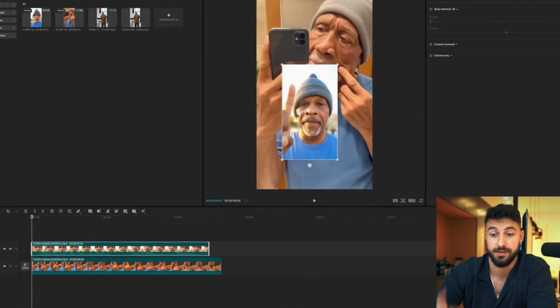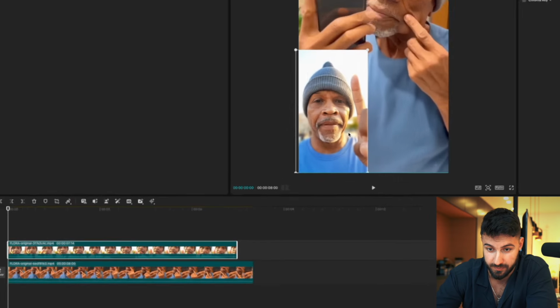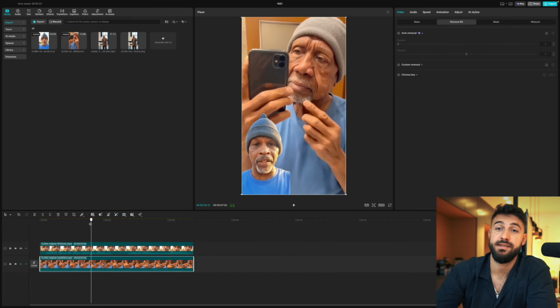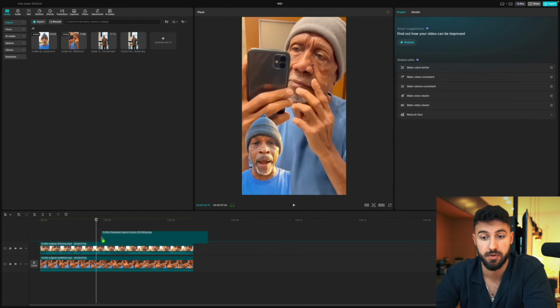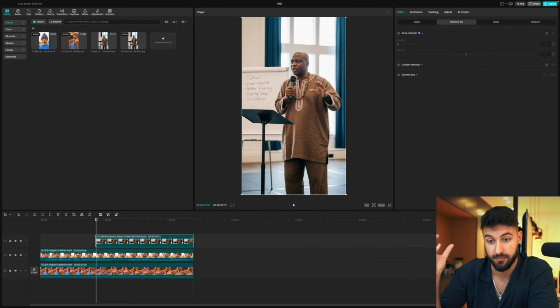In the image generation, he's actually pointing the finger on the left side, so we're going to have to mirror it so it looks better. Here, we're also going to just use auto removal to get rid of the background, and then we basically have that. Now, while he's saying Tribal OG, I think one element which just makes the video a little bit better is adding the guy from the speaker basically in here as well, so people can actually see him.